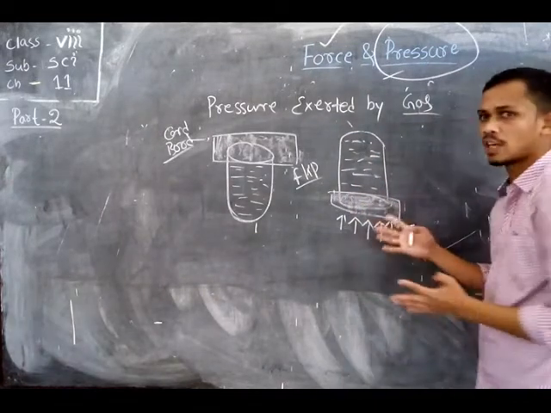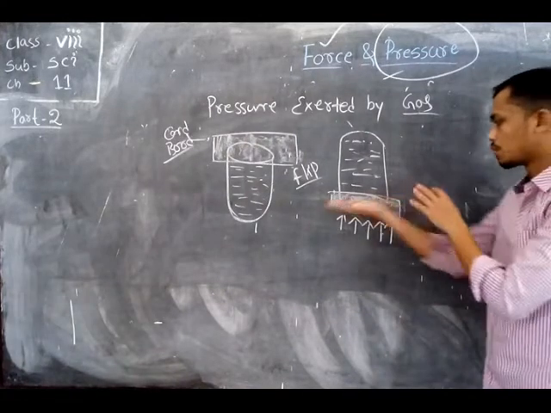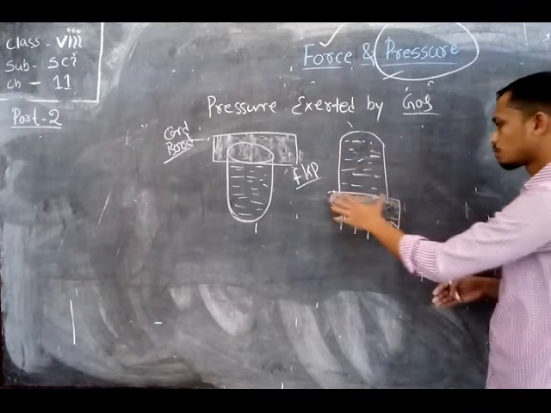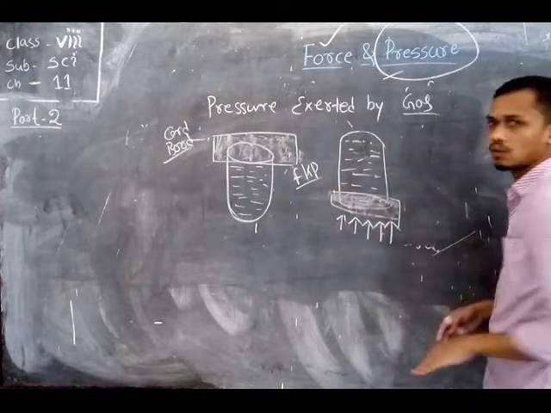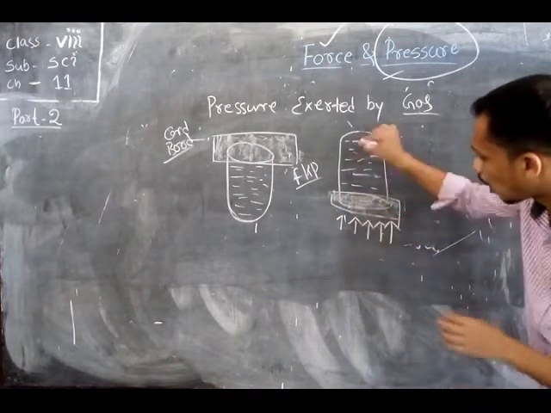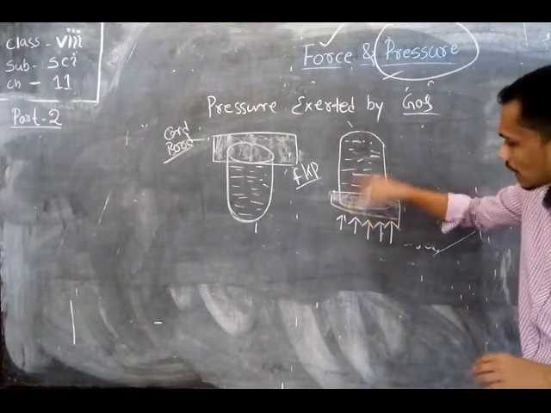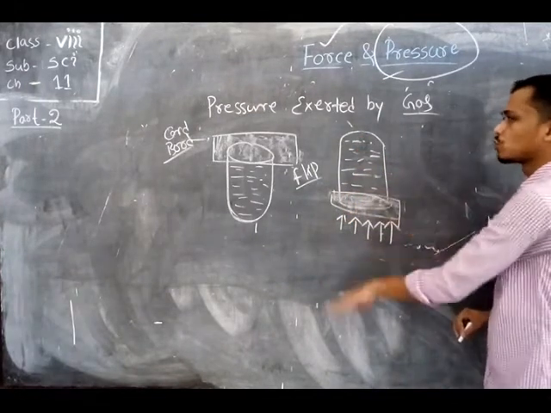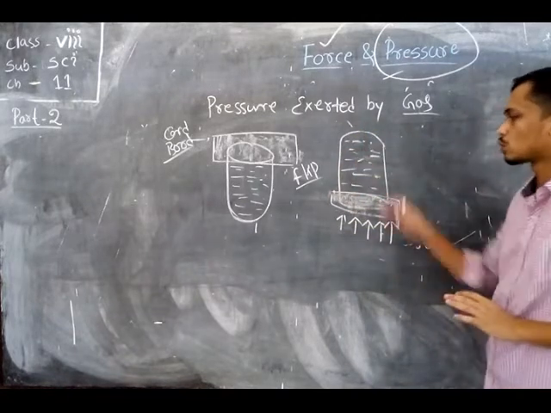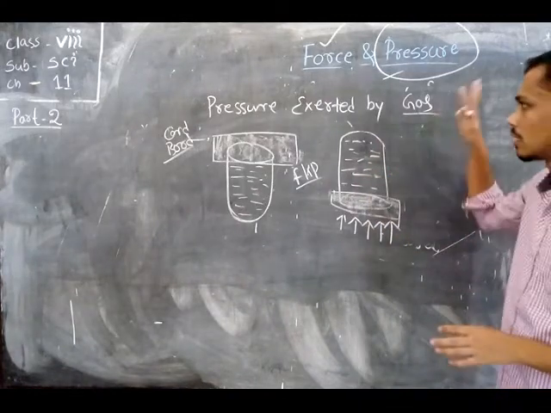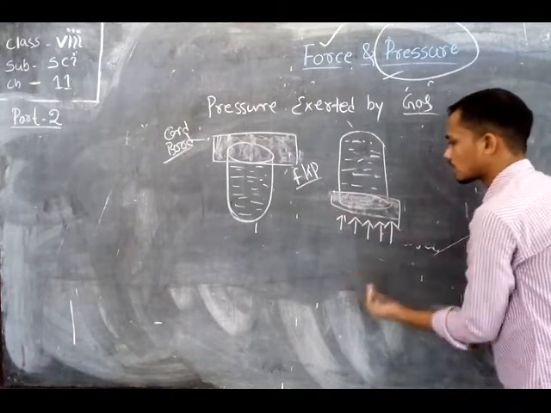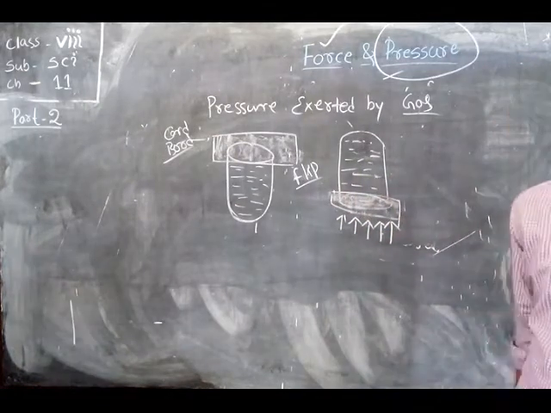This is one type of magical effect, because there is no type of contact supporting the cardboard from below. Okay, so the cardboard is unable to fall down. Here the gas present outside exerts an upward force on your cardboard. As a result, the cardboard is unable to fall down, and the water inside the container remains stable. Here we conclude that the gas exerts an upward force on the cardboard.